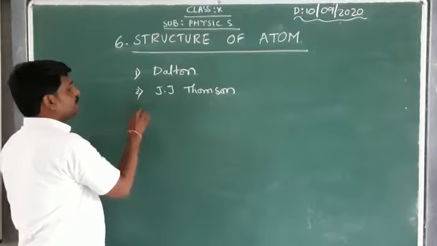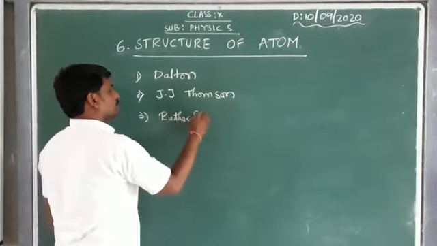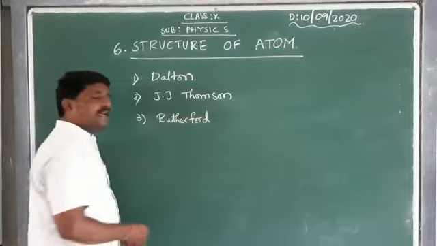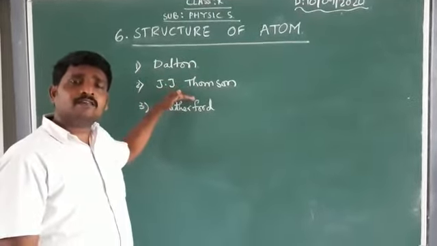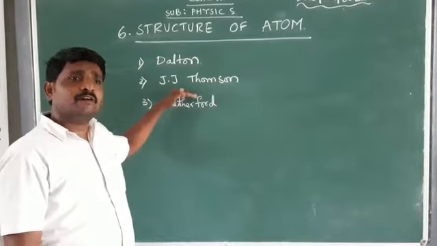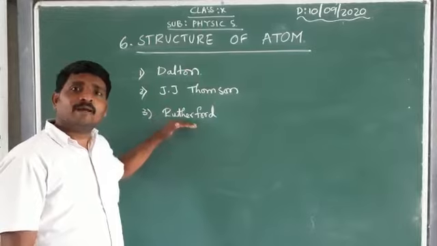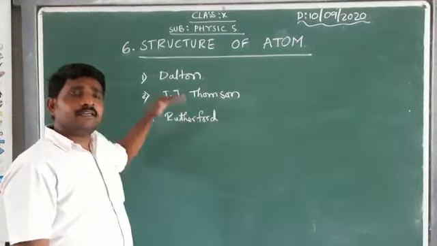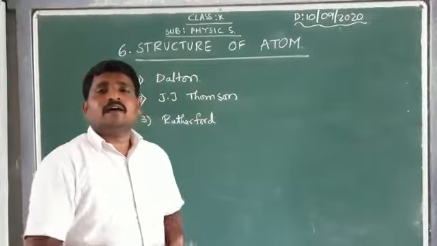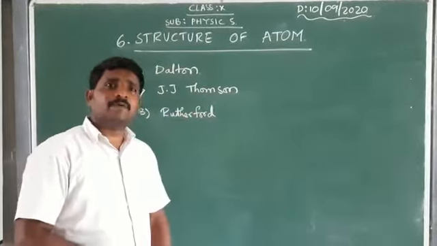Next comes Rutherford. Rutherford proposed, working on the demerits or drawbacks of the J.J. Thomson atomic structure, an alpha particle scattering experiment, and he came to a conclusion to define the atomic structure in another way.